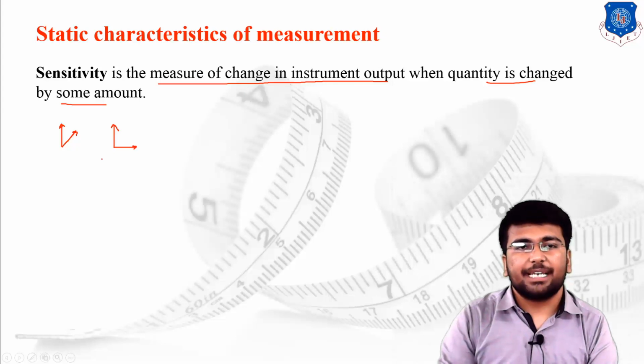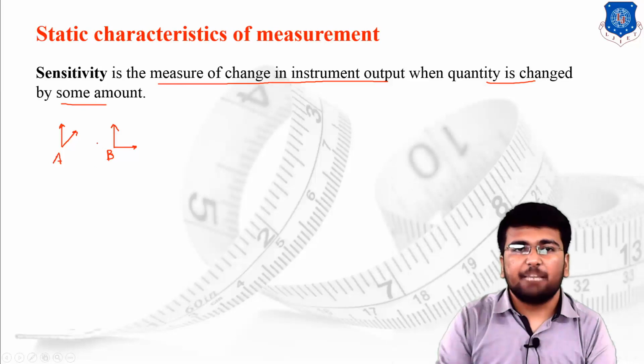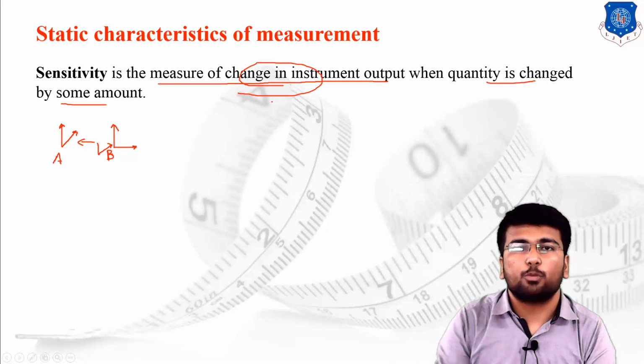So by checking these two values, I can say that this is scale A and this is scale B. So I can say that scale B is highly sensitive as compared to scale A, because in sensitivity, what we are supposed to measure is the change of the instrument output by providing some amount of input.